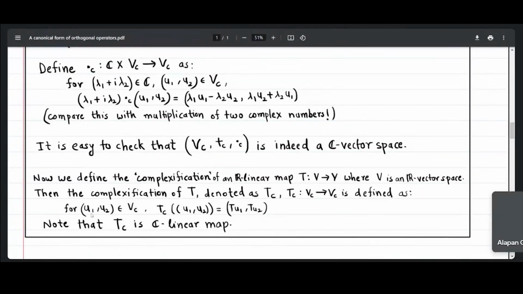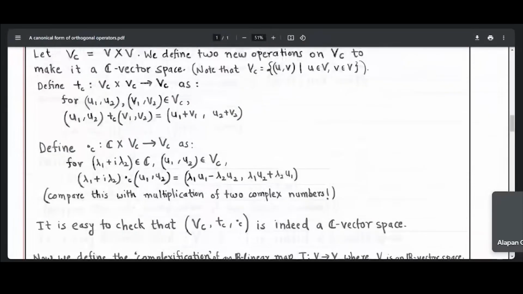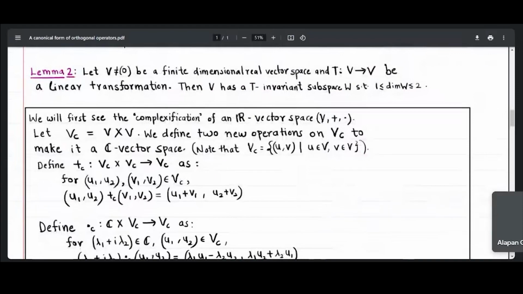Given a vector u1, u2 from VC, TC of that vector is nothing but T of u1, comma, T of u2, where T is an R linear map. This is how I am defining TC. One can check that TC is a C linear map. With this, I will prove lemma 2.